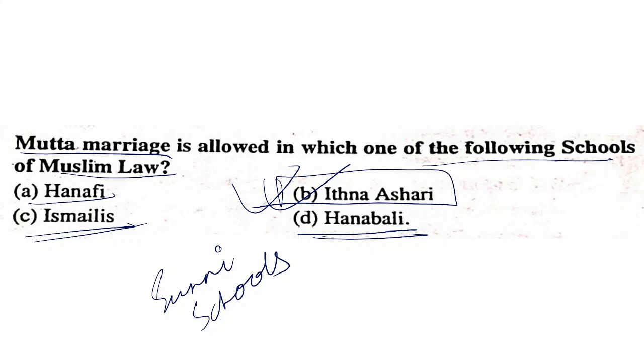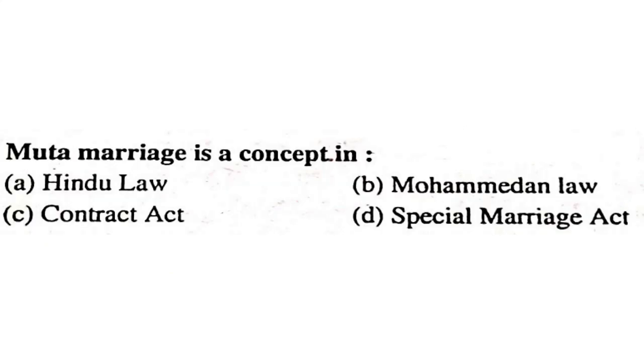Muta marriage is allowed in which of the following schools of Muslim law? That is Ithna Ansari. Muta marriage is a concept in Muhammadan law. These marriages are accepted by Shia Muslims and not Sunni Muslims.